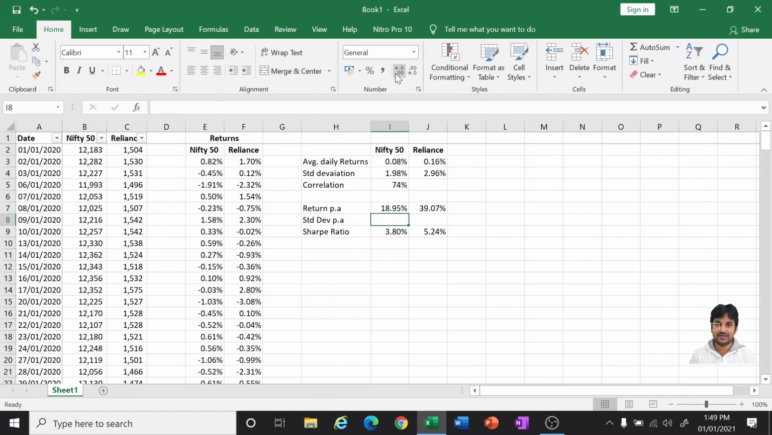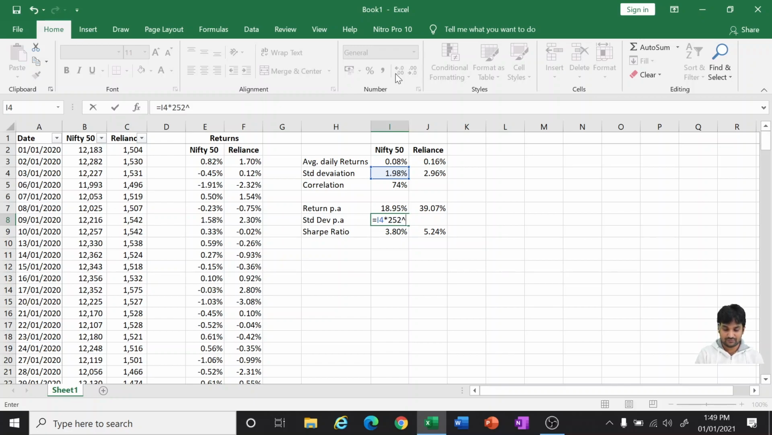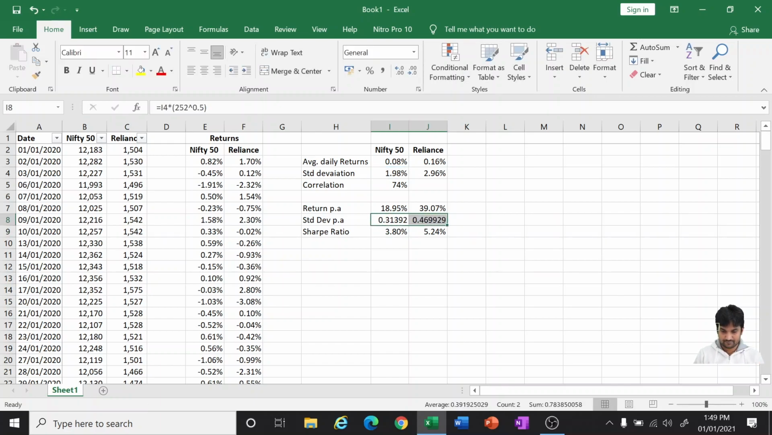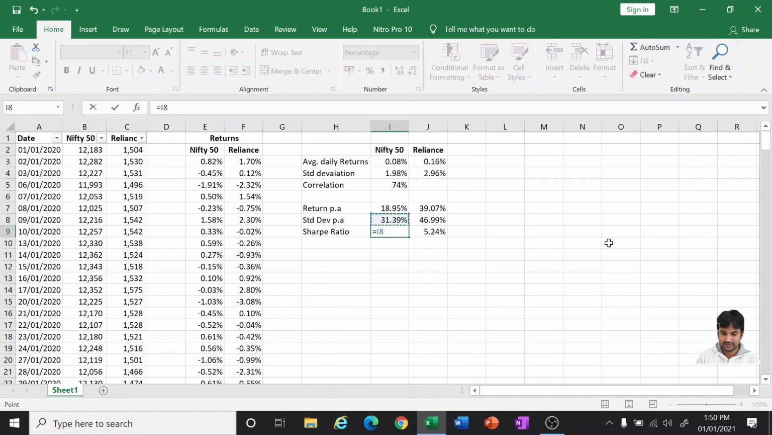Same way, the standard deviation is 1.98% into 252 to the power of 0.5. So 18.95%. For you to earn 18 or 19%, you have to take a risk of 32%. With Reliance, it has given a 39% return, but the volatility or the risk was around 47%. Now let us calculate.